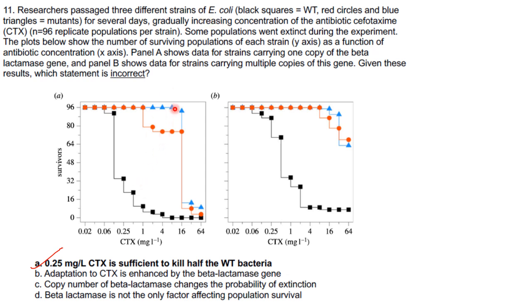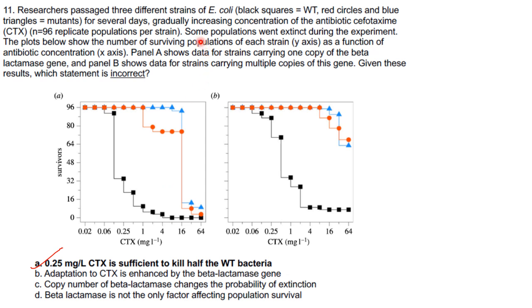Passaged means they have been subculturing different strains of E. coli for several days, gradually increasing the concentration of the antibiotic cefotaxime. So they have used an increasing concentration range of cefotaxime, and they have subcultured this E. coli in increasing concentrations of the antibiotic. So what will happen? Some E. coli strains will survive, some will die, like that. Now we will see the next question.